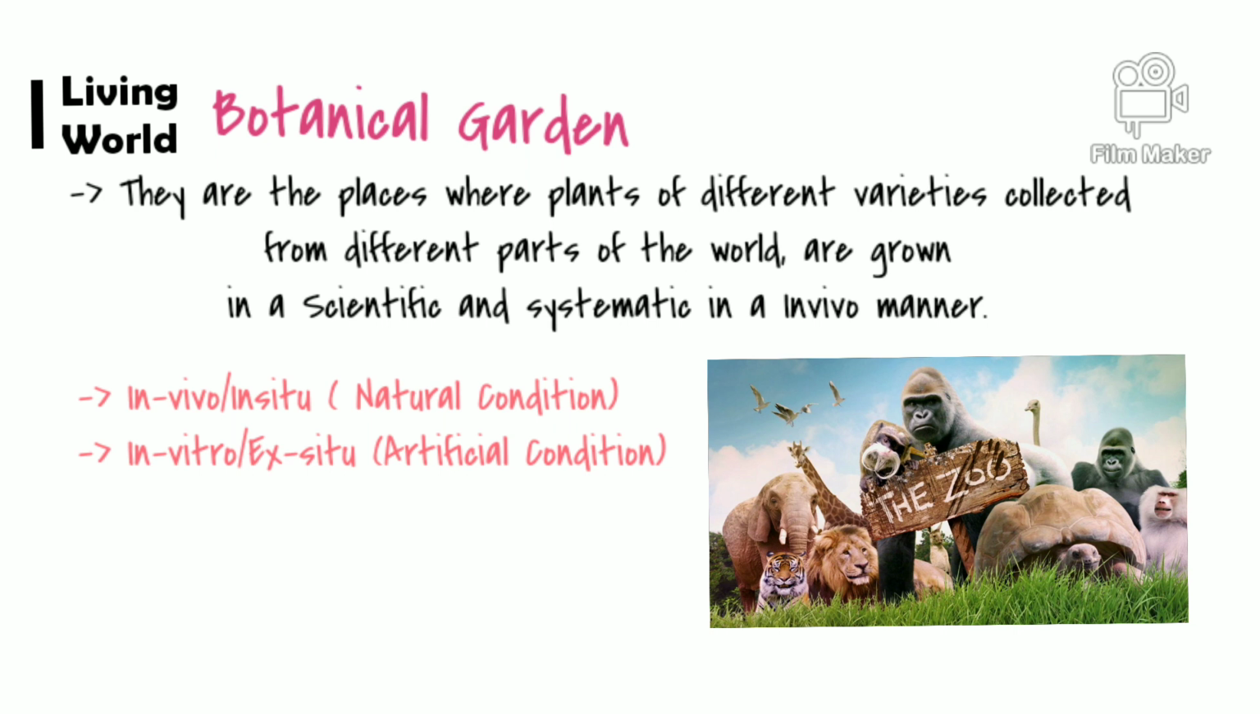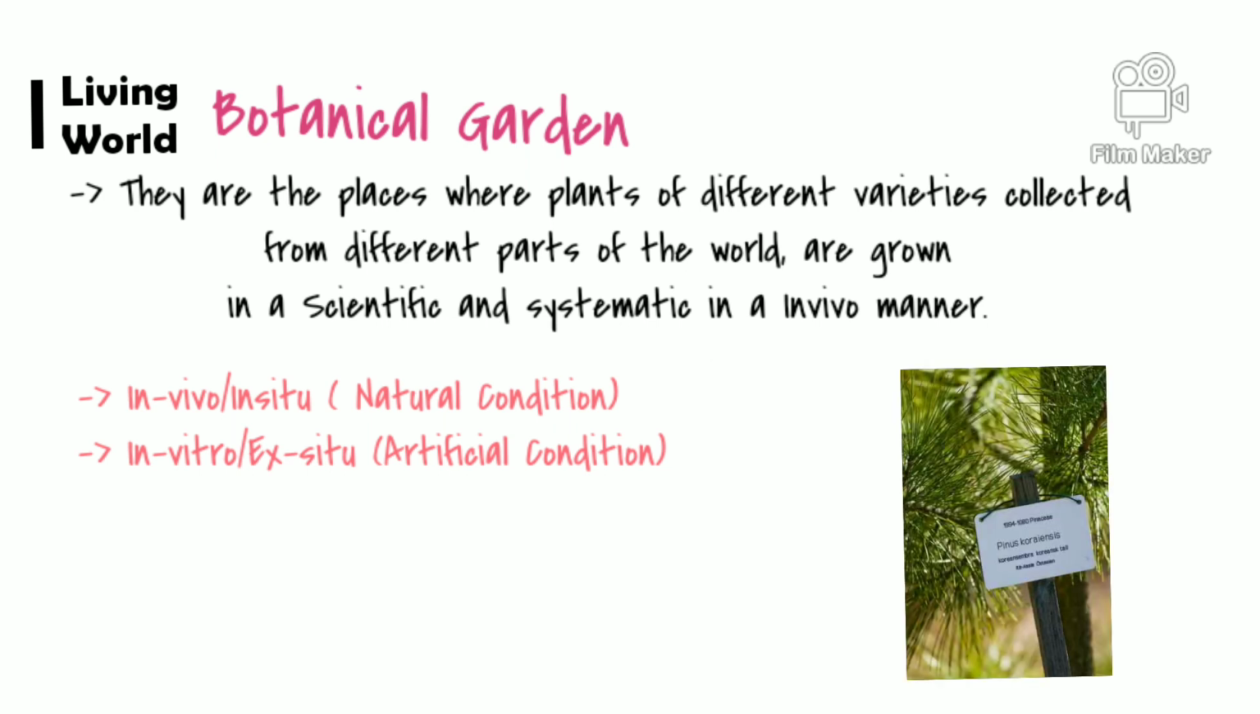Some rules are made, like you cannot hunt, you cannot do poaching, you cannot harass any animal, so that you can preserve them. So that is somewhat an in vivo manner of conservation. In vitro is where you take some animals that are decreasing in numbers and put them in an artificial environment and conserve them. The plants in botanical gardens are well labeled, and the label of each plant contains the scientific as well as the common name of the plant.